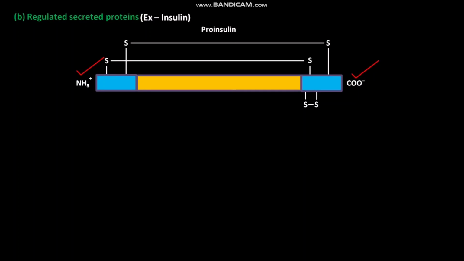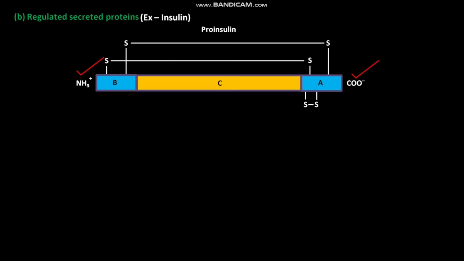The proinsulin has three polypeptide chains: polypeptide chain B, polypeptide chain C, and polypeptide chain A. Polypeptide chain B is present at the amino terminus of proinsulin. Polypeptide chain A is present at the carboxyl terminus of proinsulin. In between polypeptide chain B and polypeptide chain A, polypeptide chain C is present.